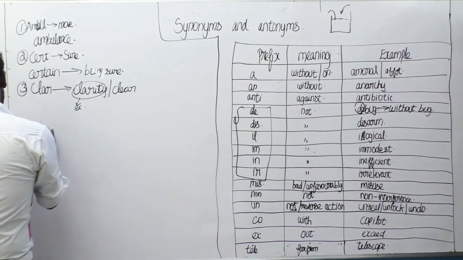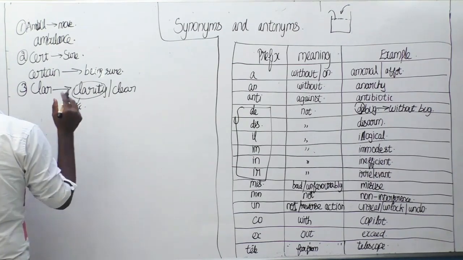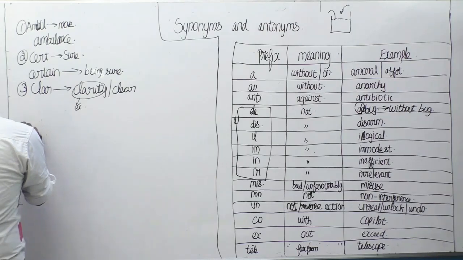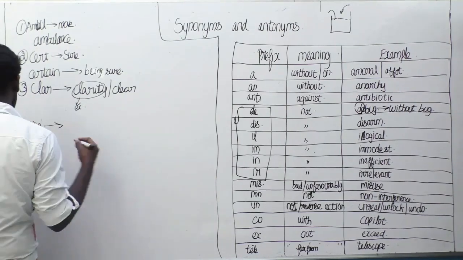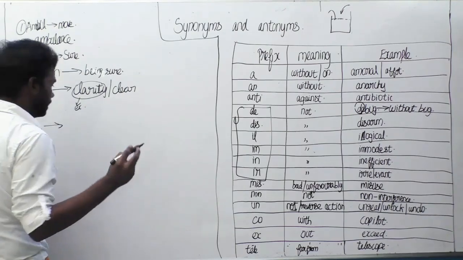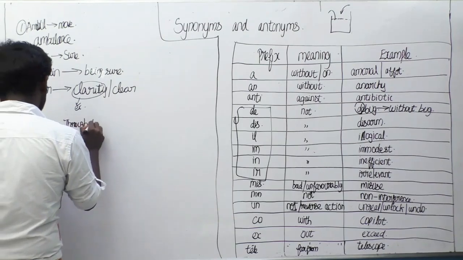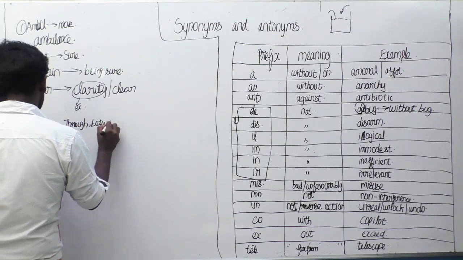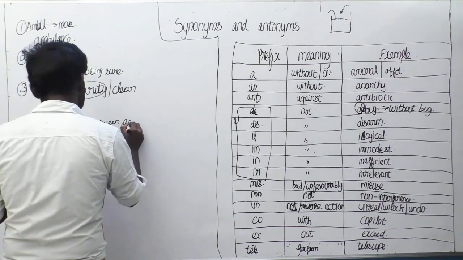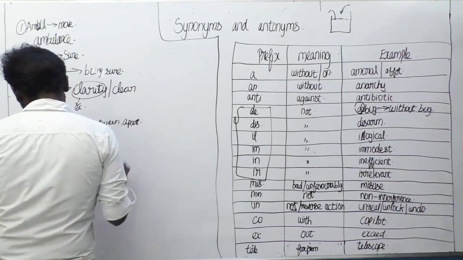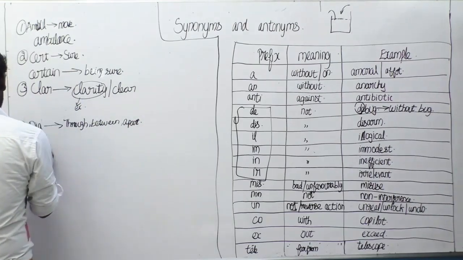The next thing we can say is dia. Dia has many meanings: through, between, apart. For example, diagnosis.